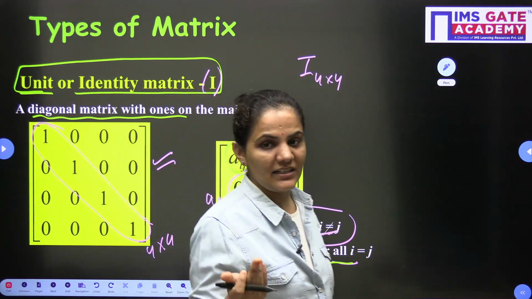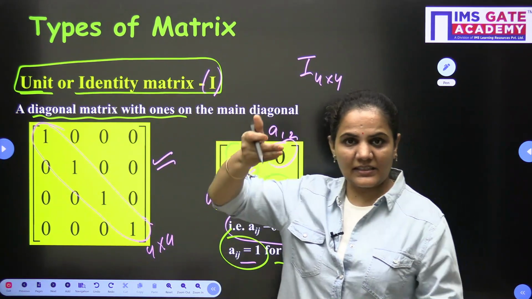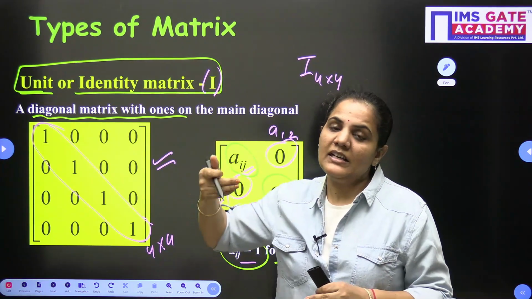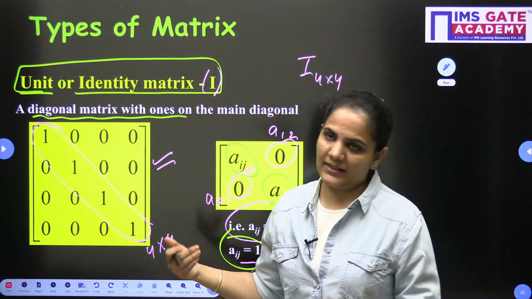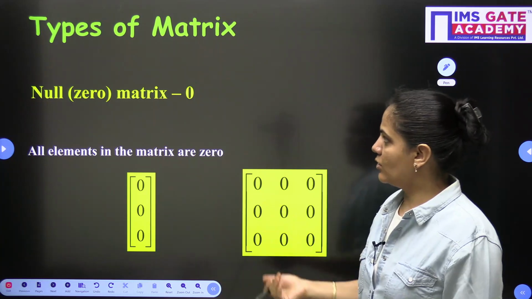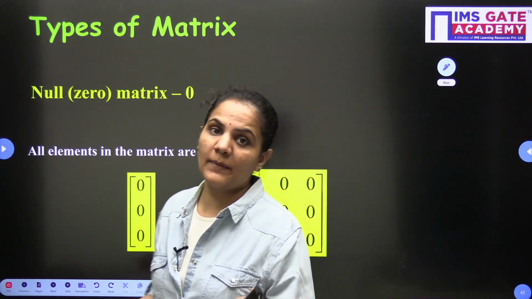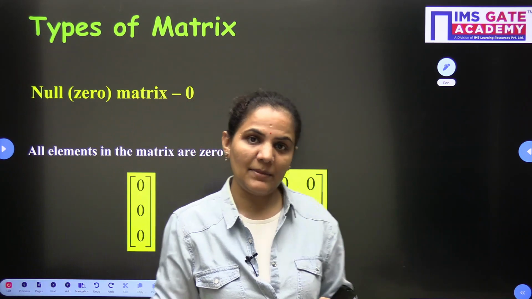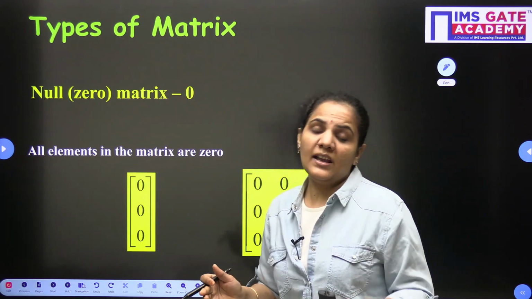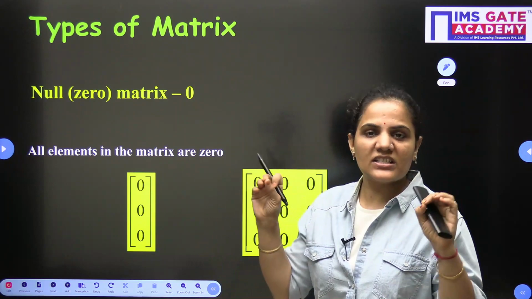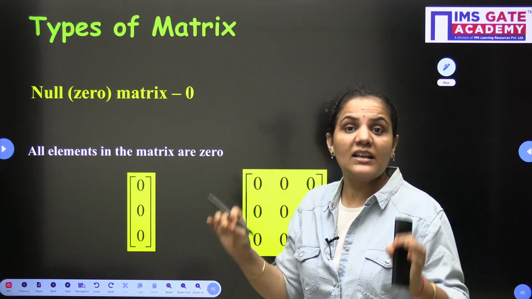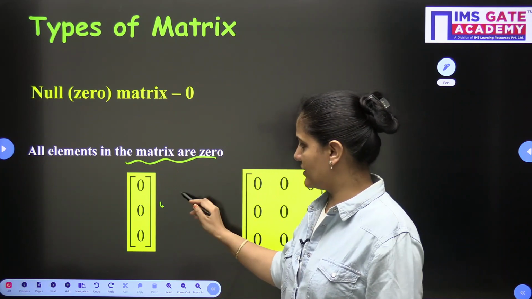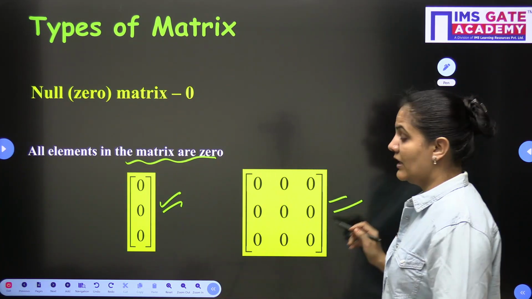Very easily we can understand that an identity matrix is a type of scalar matrix. A scalar matrix is a type of diagonal matrix. A diagonal matrix is a type of square matrix. Now let's talk about the next one, the null or zero matrix. As I told you in the beginning of this session, a null matrix or zero matrix is a matrix with zero elements, null elements, shunya elements. So all elements in this matrix are 0. This is a null matrix. This is also a null matrix.